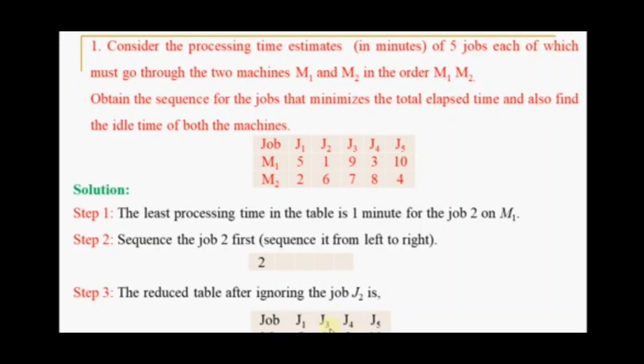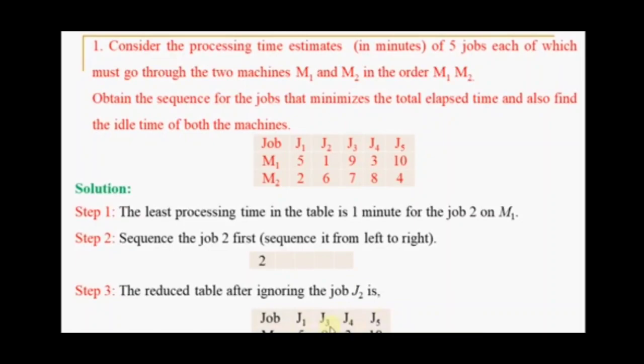Okay, just make a table. In order to do the sequencing, we have written J2. Instead of writing J2, I have simply written 2, which means job 2. Once you do the sequencing, we write job 2 first only because for J2 the processing time is the least, which is 1 minute, and it is also occurring on the M1 machine.